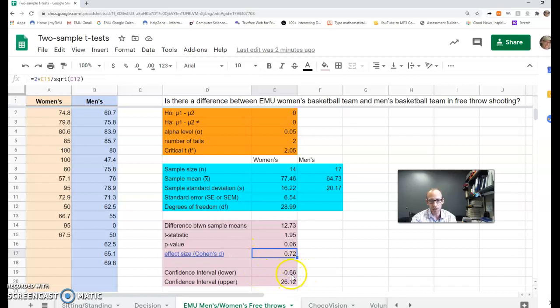And so right here we could tell, yeah, the women could be up to a point lower, but they could also be up to 26 points higher. And you can see here that the bulk of the confidence interval would be that the true average between the women's and men's is that the women's is probably higher, and probably quite a bit higher than the men's based on this confidence interval.